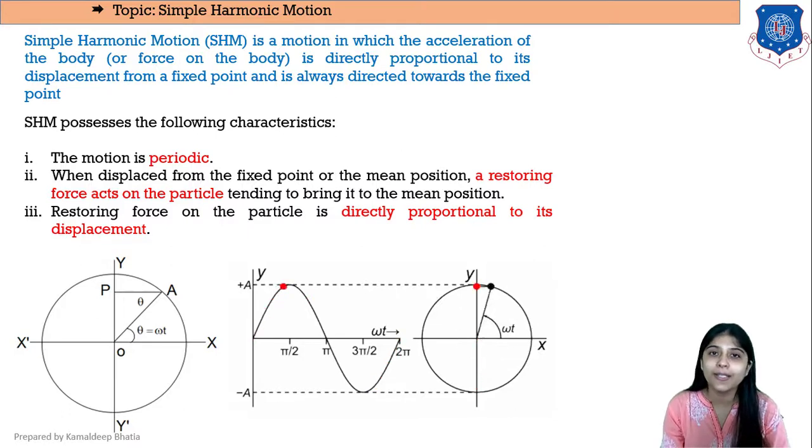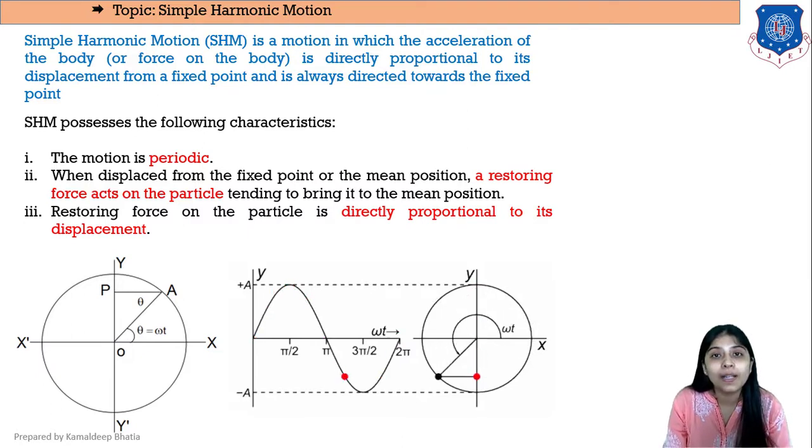As you can see in this diagram, let us consider a particle A which is moving along the circumference of the circle. Let O be the center of the circle. So let us consider that particle A is moving along the circumference of the circle with constant speed v, which is equal to r omega, where r is the radius of the circle and omega is the angular speed.